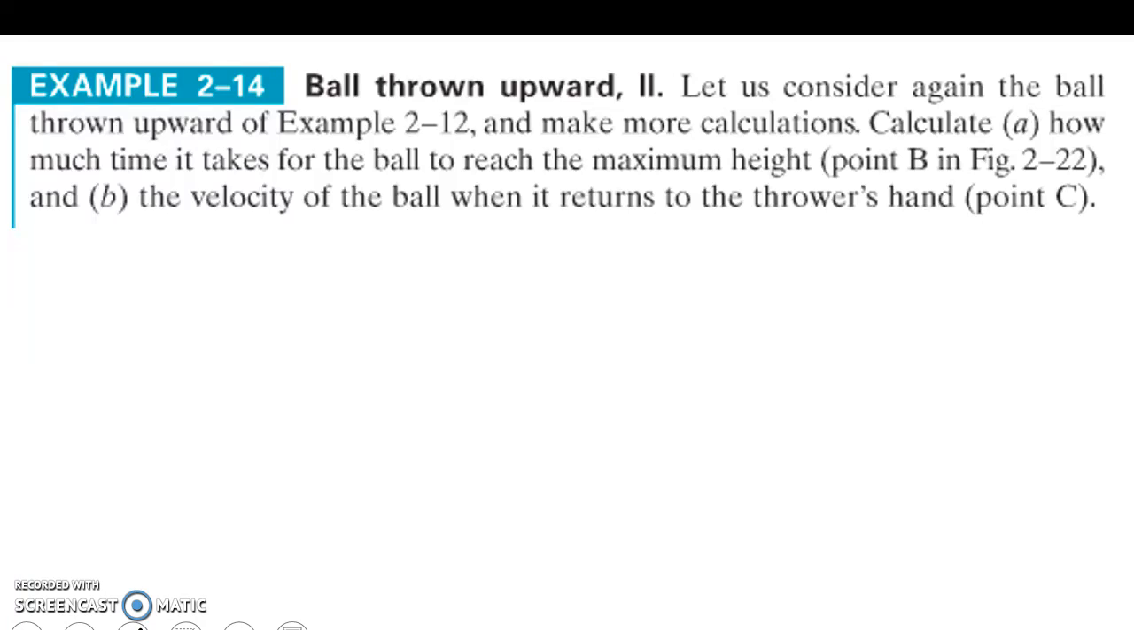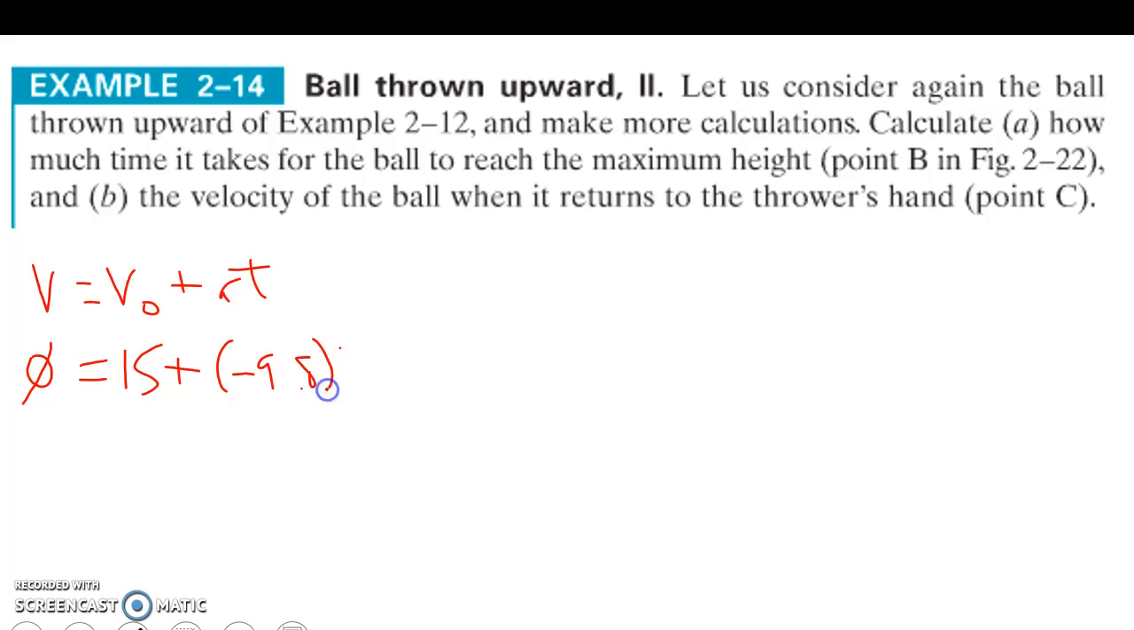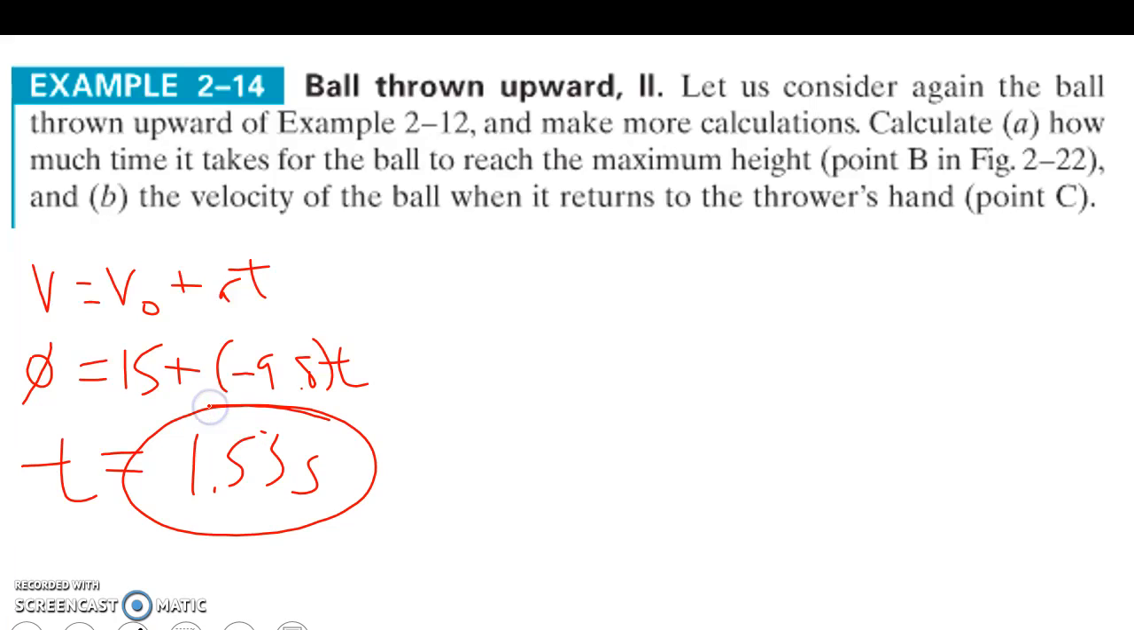So we know our initial velocity. Final velocity equals initial velocity plus AT, because we want to solve for time. Our final velocity is going to be 0. Our initial velocity is 15. Our acceleration is negative 9.8, and t is our time. And again, algebra, we solve for t, and we get t to be 1.53 seconds. So it takes about 1.5 seconds for it to reach its max height.